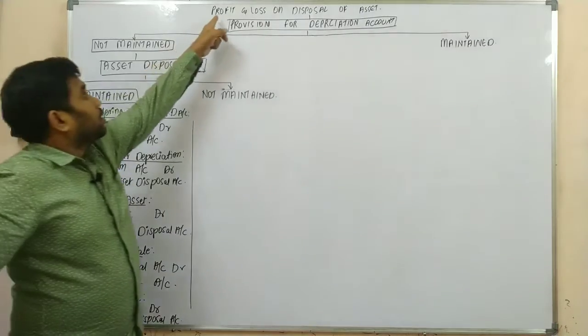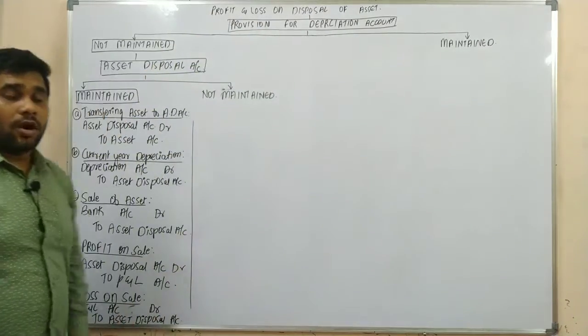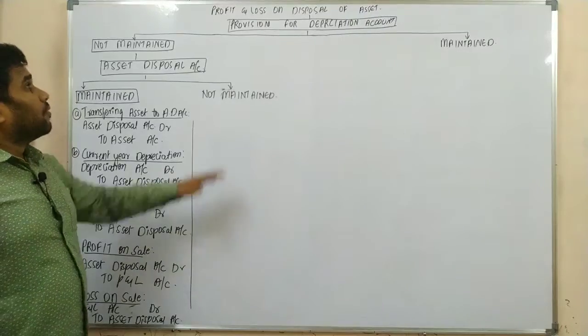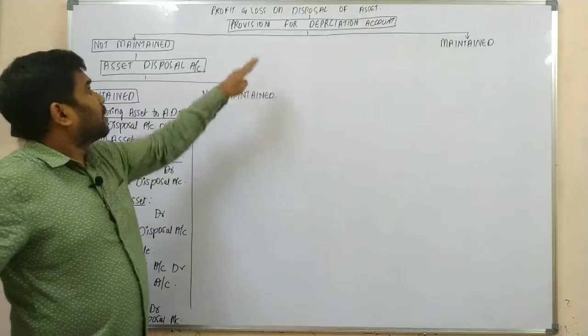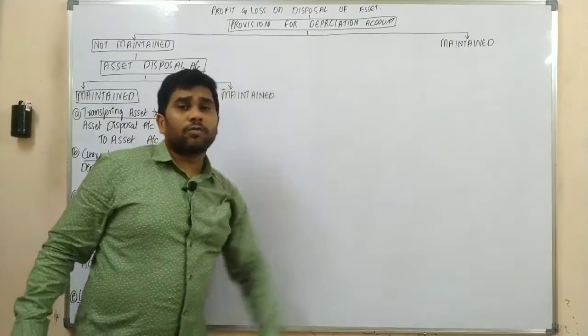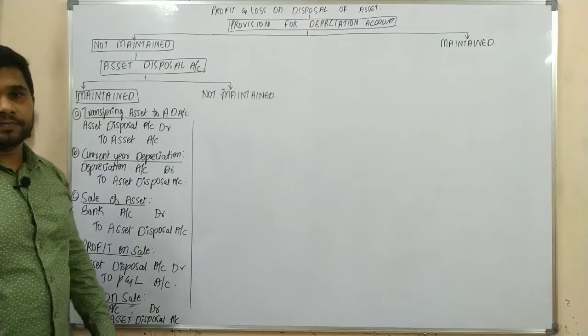Upon sale of fixed asset. So upon sale of fixed asset, when you're selling a fixed asset, first of all, we are supposed to check whether the provision for depreciation account was maintained or not maintained.